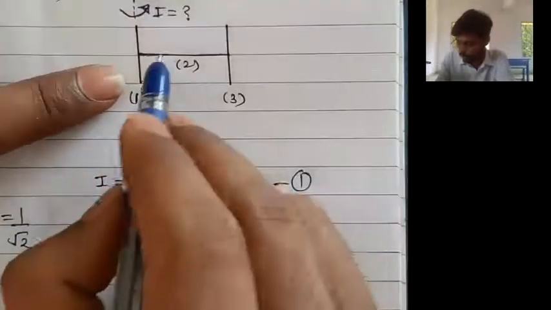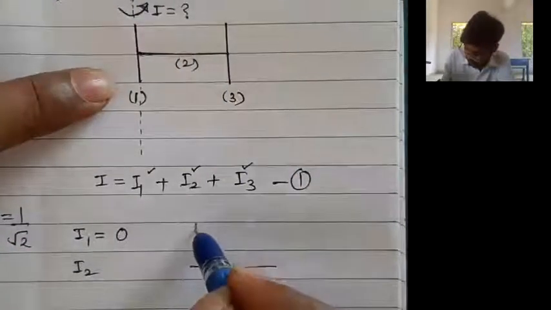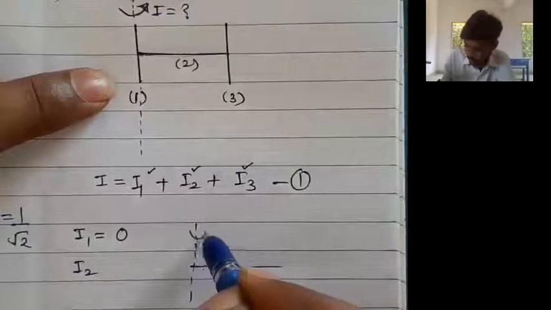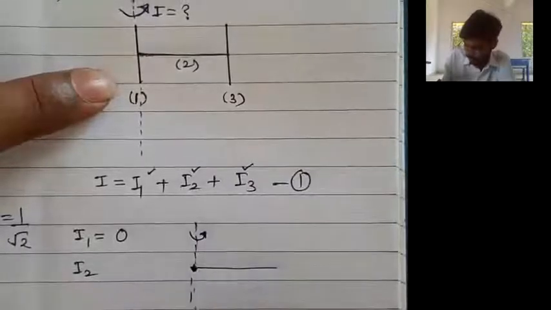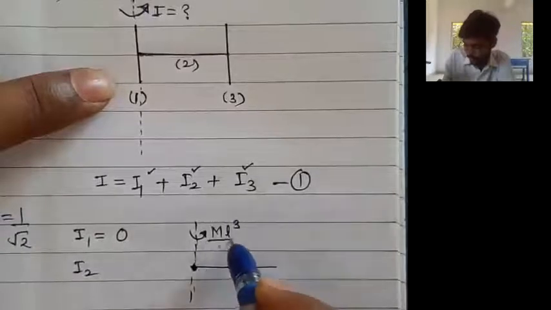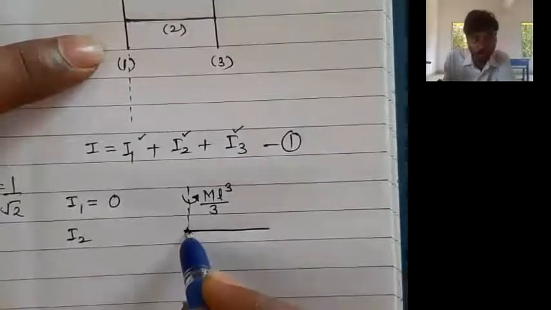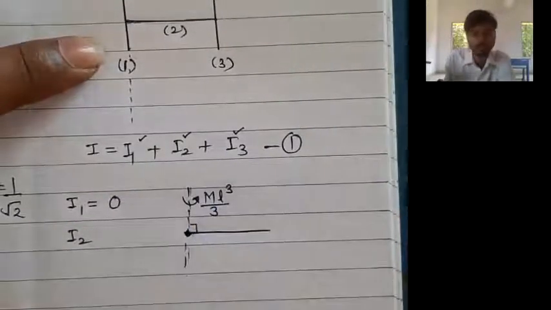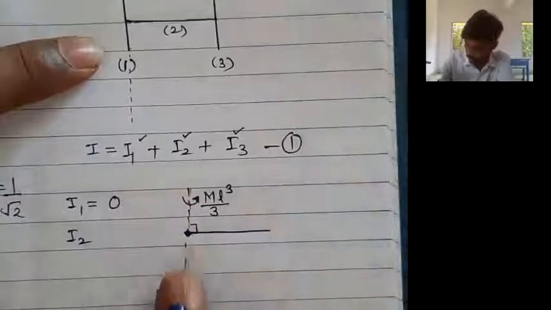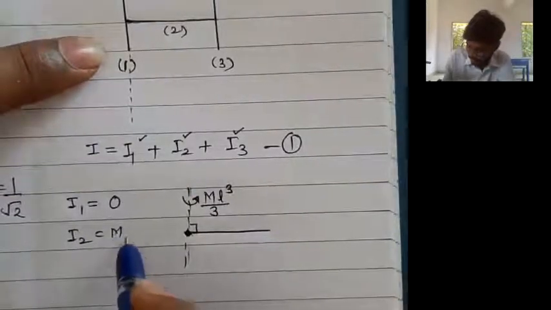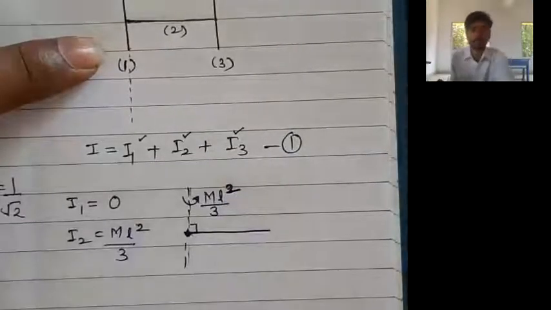Fine, sir. Now the moment of inertia of the second rod about this axis. Now we know for a thin rod, the moment of inertia about an axis passing through A and perpendicular to the length of the rod is ml square by 3. You also remember this formula. So that moment of inertia you can write here. Mass is m, ml square upon 3. So this is the second moment of inertia.